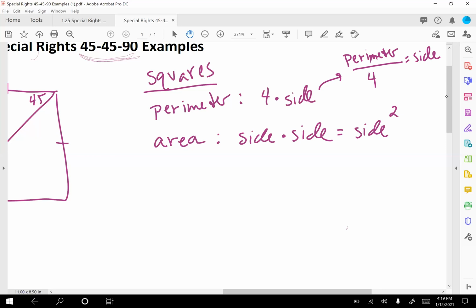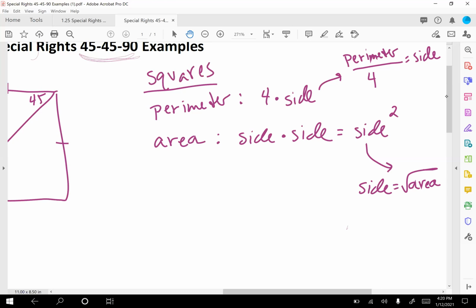And then if you're going to reverse side squared, let's say they give you the area and you want to know just one side. Well, what's the opposite of squaring? Taking the square root. So one side of a square is equal to the square root of whatever the area is. All right, so those are the tips that I have for the word problems that you're going to get. Just make sure you're familiar with perimeter of a square and area of a square.